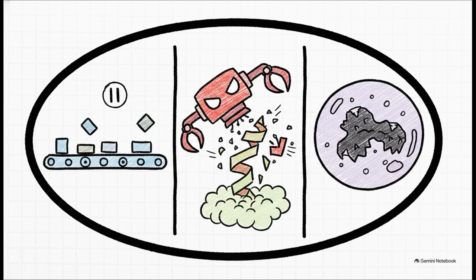To actually get smaller, the cell first decreases its protein synthesis. It just stops building new structural components. At the exact same time, it actively increases protein degradation. It literally tags its own proteins using something called the ubiquitin-proteasome pathway, breaking them down for spare parts. On top of that, the cell uses autophagy, which literally translates to self-eating, to remove damaged organelles and cytoplasmic components. By systematically breaking down its own structure, the cell drastically lowers its metabolic demands and conserves precious energy.